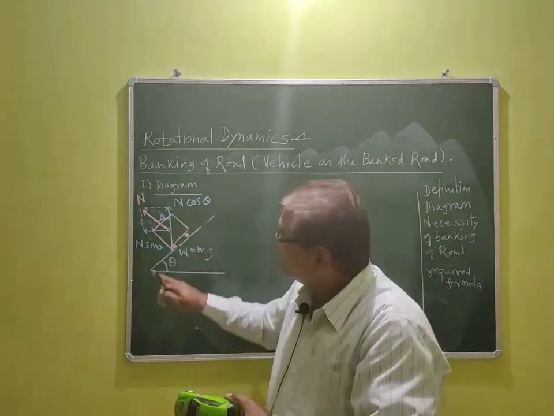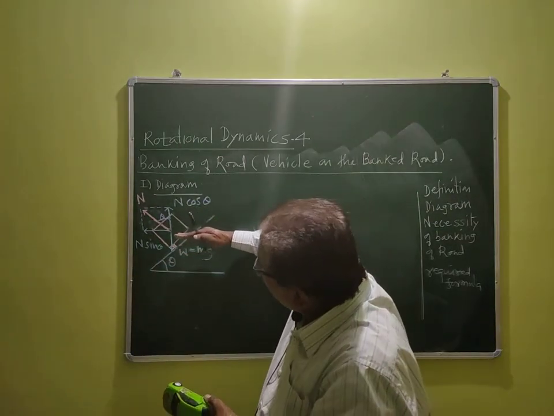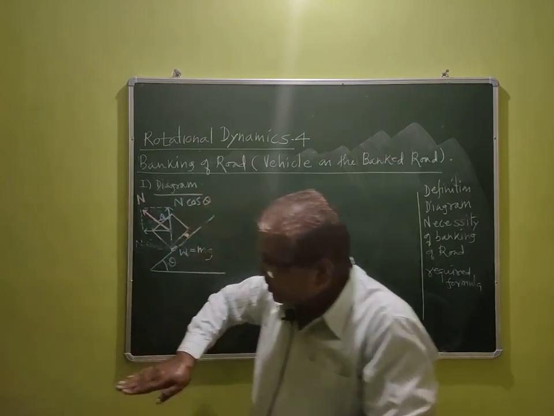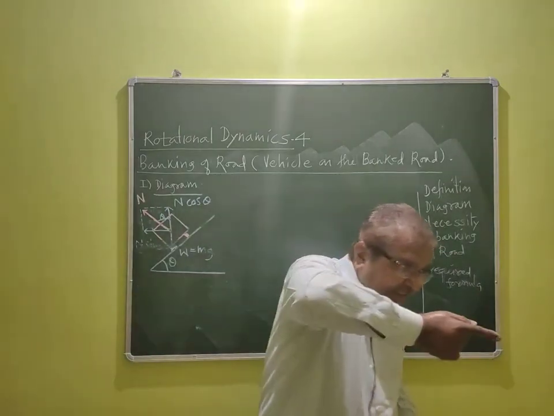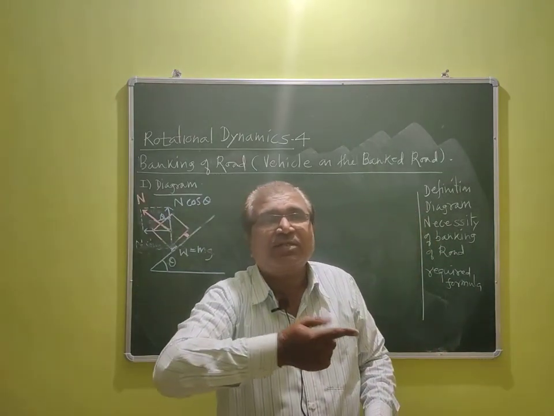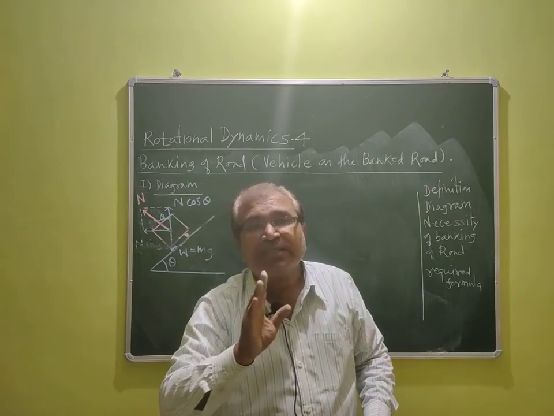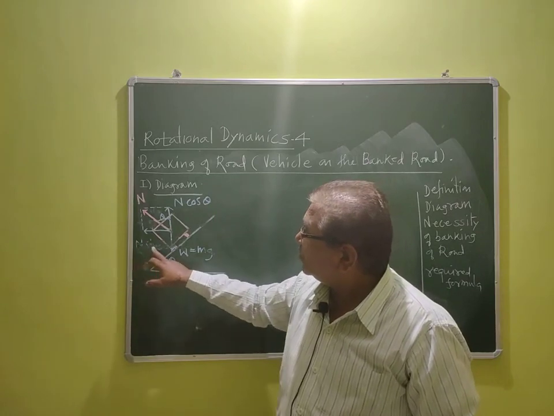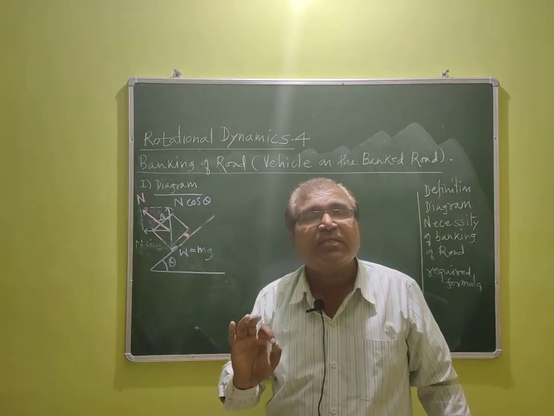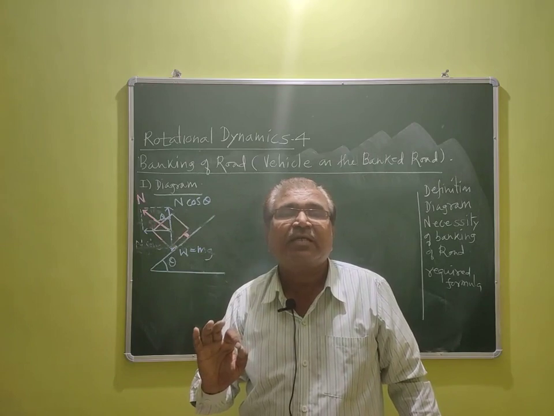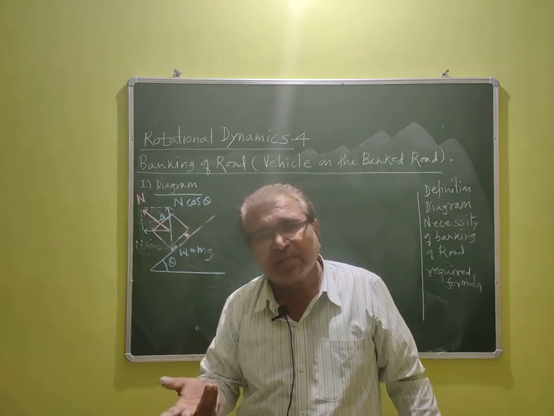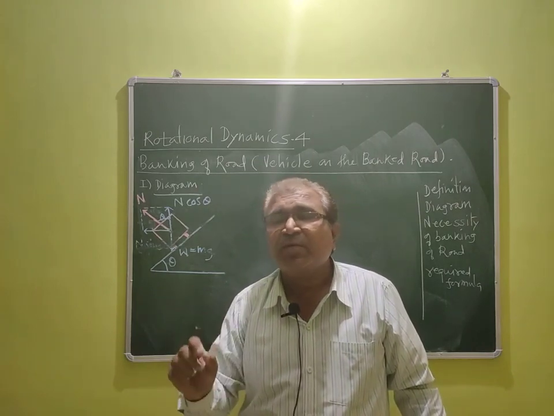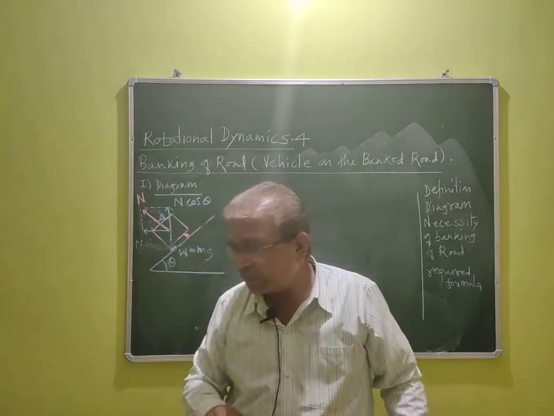This equation we got. This N sin theta is acting horizontally inward towards the center of the curve. So my question is, dear student, what is the role of N sin theta? The role of N sin theta is that it acts as the centripetal force. So what is the formula of centripetal force? mv square upon r. That is the magnitude of centripetal force.